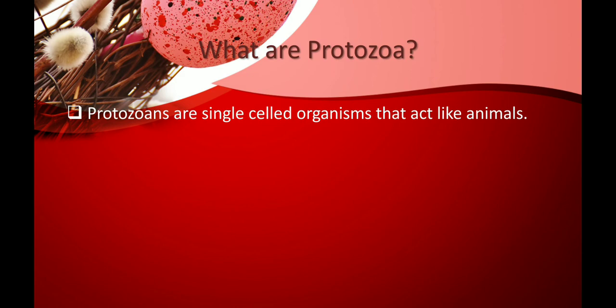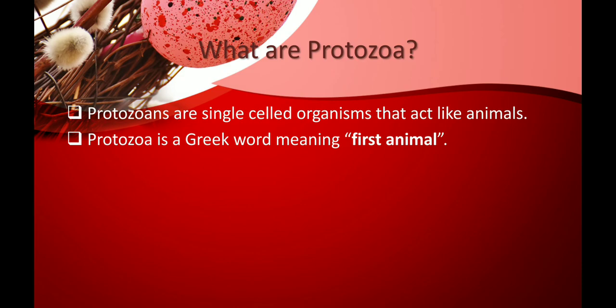So let us see what they are. Protozoa is a Greek word which means first animals. So protozoan is a term derived from a Greek word which means first animals.